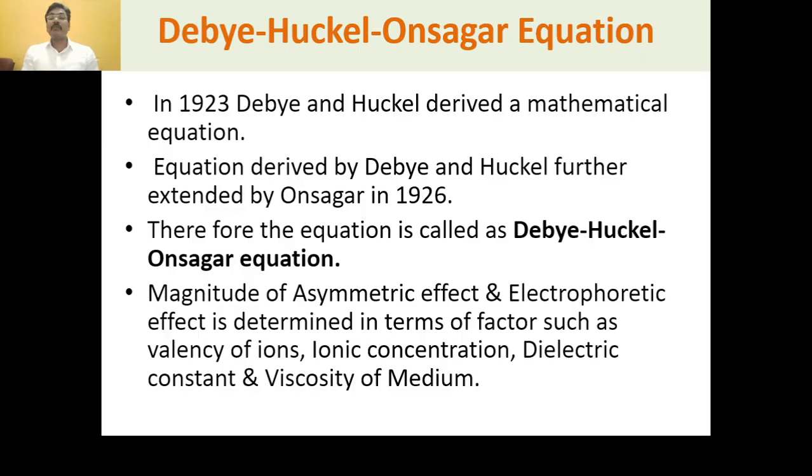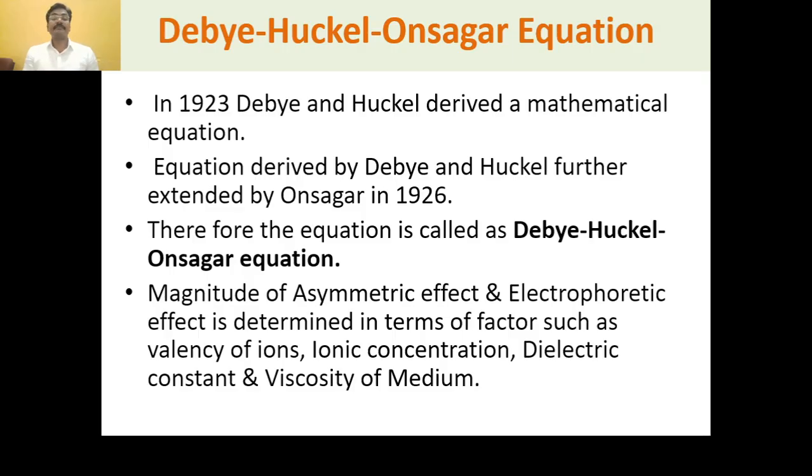Then next one is the Debye-Huckel-Onsager equation. Debye-Huckel explained mathematically the magnitude of the asymmetric and electrophoretic effects in terms of factors such as valency of ions, ionic concentration, dielectric constant and viscosity of the medium.